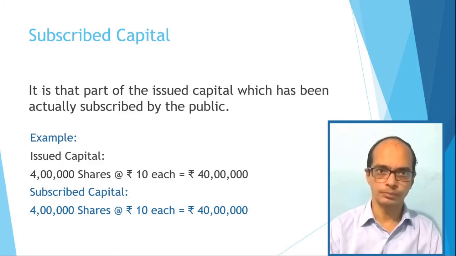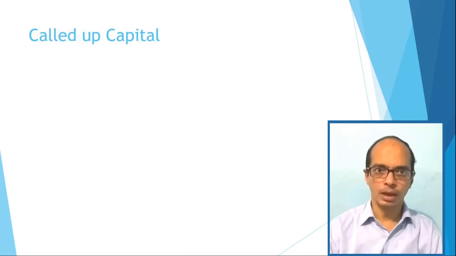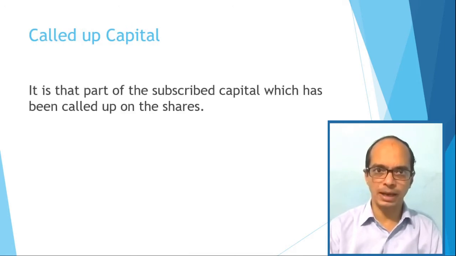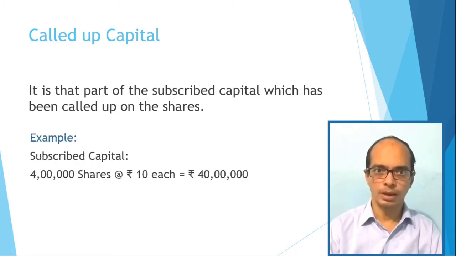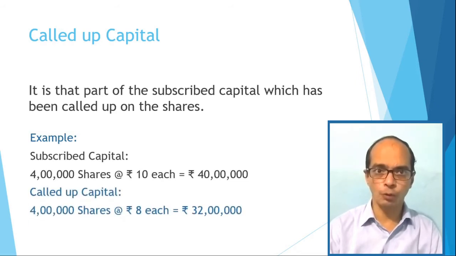Now fourth, called up capital. Called up capital is that part of the subscribed capital which is called up by the company. The company may decide to collect the entire amount at a time or a part of the face value of the shares. In the example given here, the company has decided to issue rupees 8 per share out of rupees 10. In this manner, called up capital of the company is rupees 32 lakhs. The balance amount of the capital may be called up in future.